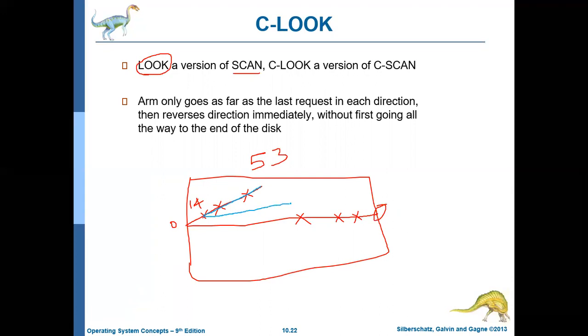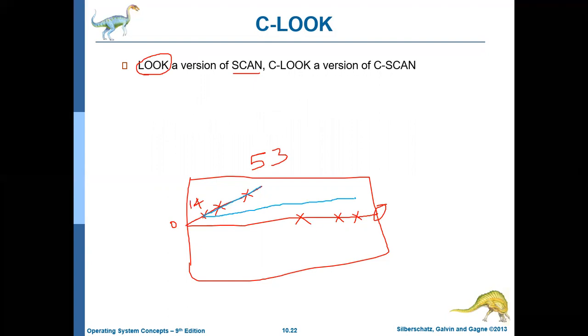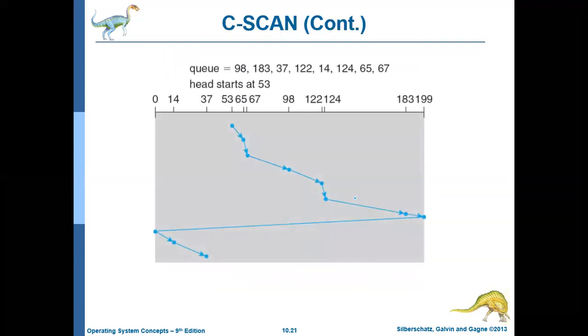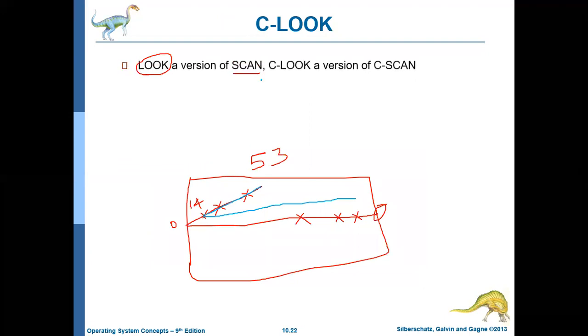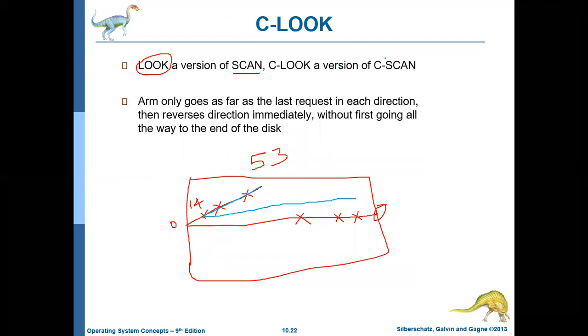And then it will keep serving the requests in the forward direction until it reaches the last one. In the forward direction, what is the highest value we have? I guess 183 is the highest value. Similarly, in the forward direction, it will not go up to the last cylinder. It will satisfy all the requests like 90, 98, 122, 124, and come up to 183. After 183, it will not go up to the last cylinder. At 183, it will get back. That is what the LOOK algorithm will do.